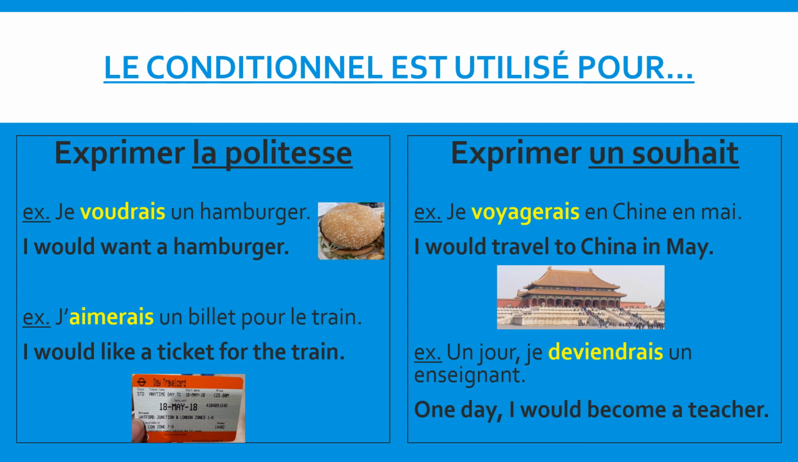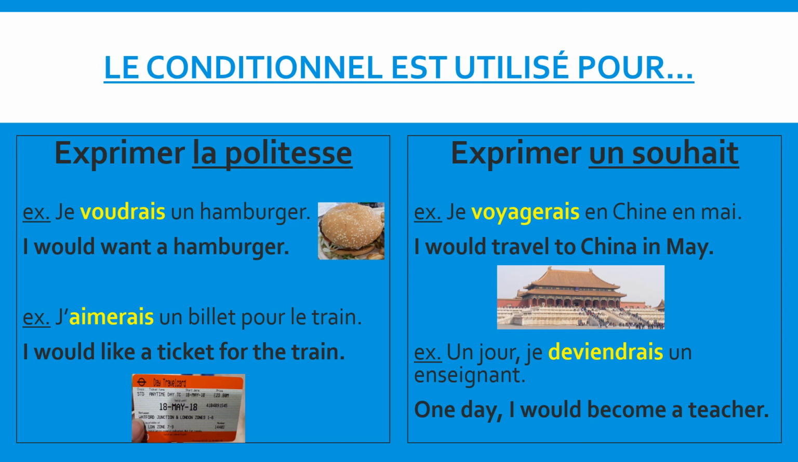Let's say you're at a restaurant and you wish to order a hamburger. You would say, je voudrais un hamburger. I would want a hamburger. Sounds a lot more polite than saying, je veux un hamburger. I want a hamburger. Or let's say you're at a train station and you wish to buy a ticket. You would say, j'aimerais un billet pour le train. I would like a ticket for the train. So in any situation that requires you to be polite, remember to use le conditionnel.